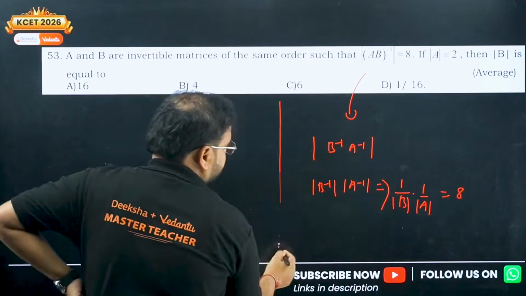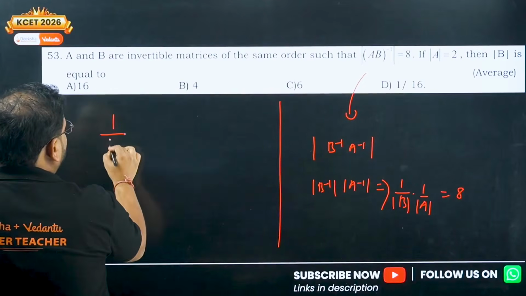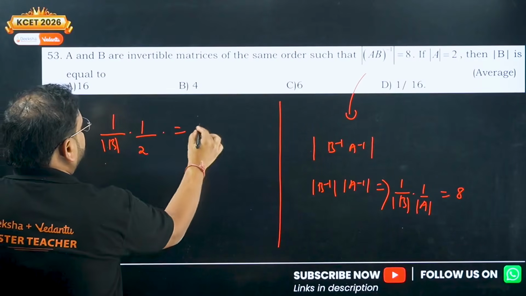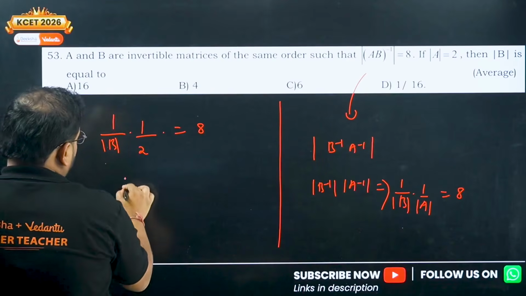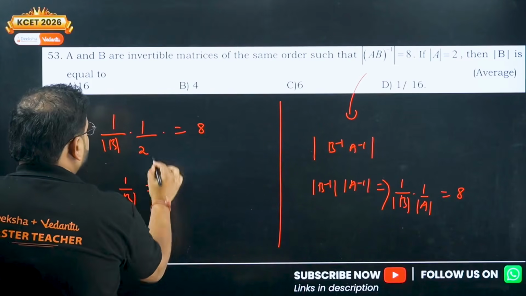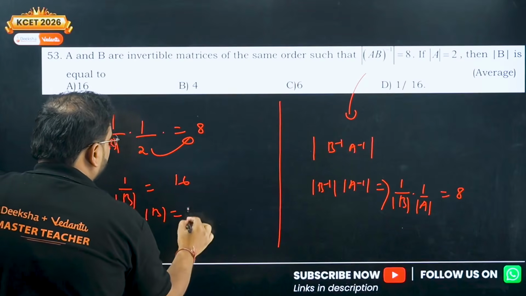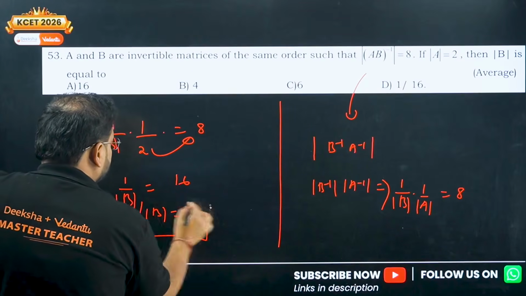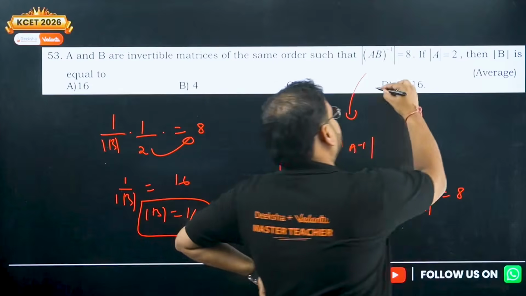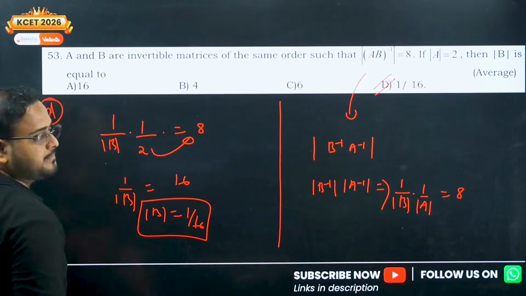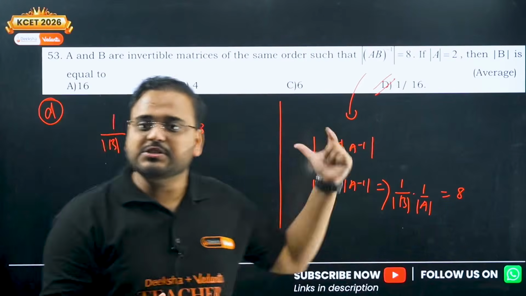So determinant of B we don't know, so 1 by B we will keep as it is, but 1 by A is given as 2, equal to 8. So 1 by B is equal to, taking this 2 to this side, 16. It means B will be equal to 1 by 16. Option D. Done. Easy question.